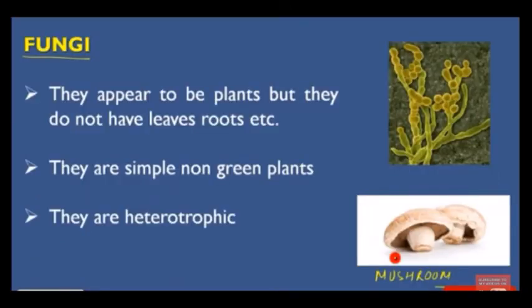The third microorganism is fungi. They appear to be plant, but they do not have leaves, roots yet. They are simple non-green plants. They are heterotrophic. It means they get food from different plants and animals for surviving.